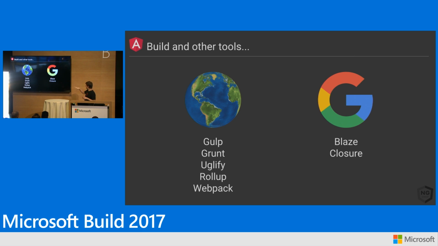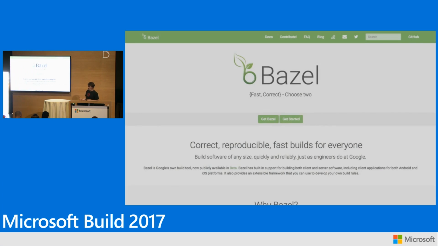So Blaze is sort of Gulp written by computer scientists, if you like. It's a very powerful tool. It builds any language. We use it to build effectively everything at Google, from Angular all the way down to Gmail, right? It's all built with this Blaze tool. About a year ago, Google open sourced it. So if you take the word Blaze and you rearrange the letters, you get Bazel. So Bazel is the open source version of Blaze. This is, again, that build tool we pushed out to the world.